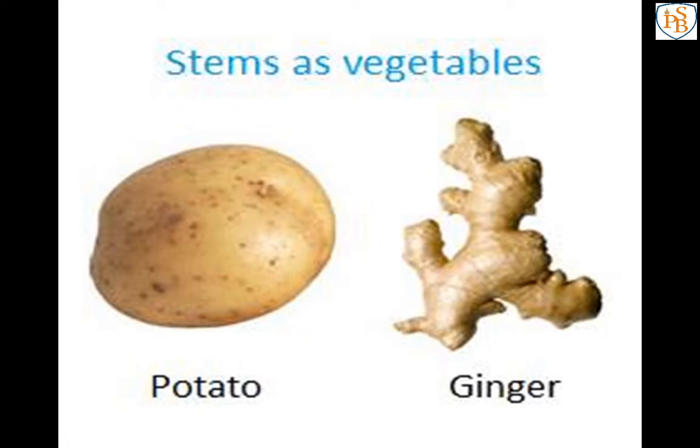Yes, potato is a stem vegetable because potatoes grow on underground stems and have buds that sprout stems and leaves. I will explain how the potato is a stem. If you have seen the potato plant, you can understand that potato actually grows on underground stems. So potato is a stem. Ginger is also a stem. Potato and ginger are actually stems that we are eating.